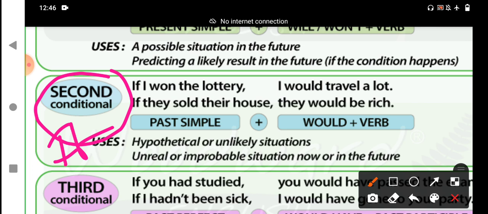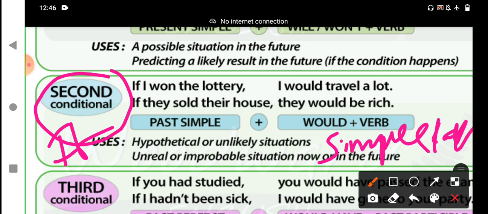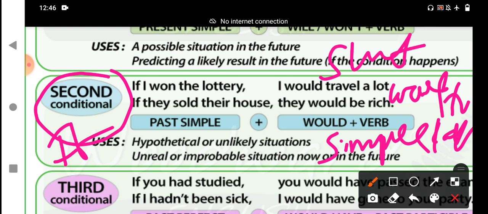For example, they have given the structure. There are two clauses, the main clause and the if clause. The if clause is in the simple past tense, and the main clause is would plus V1, should plus V1, could plus V1, might plus V1. That is the structure of the main clause and subordinate clause.